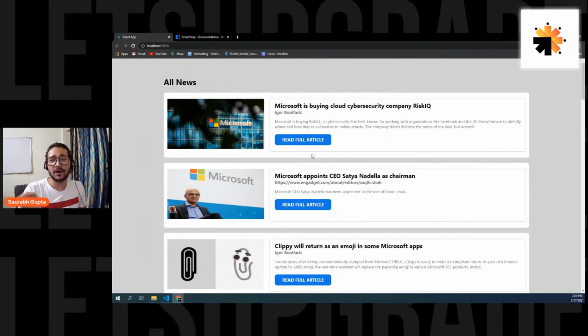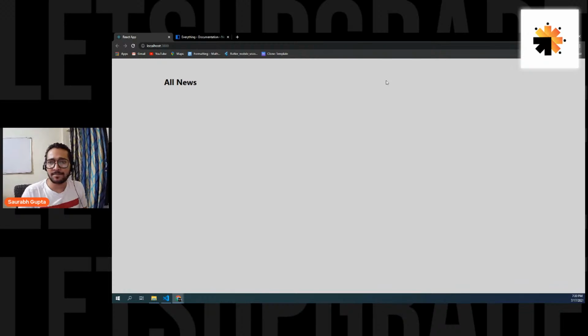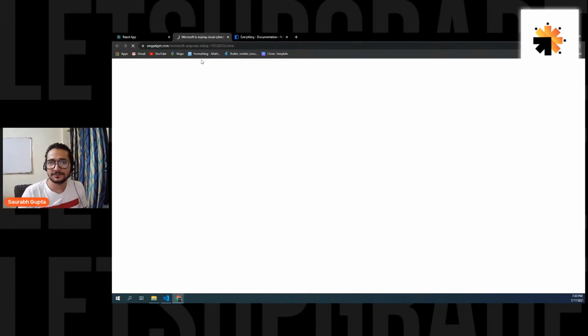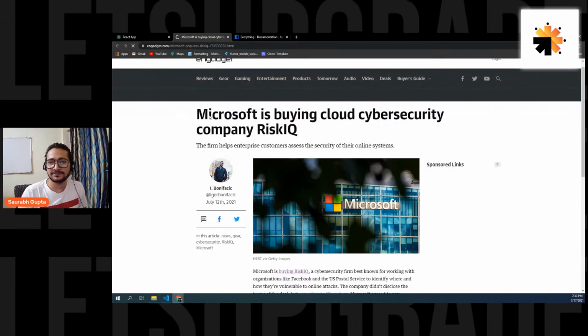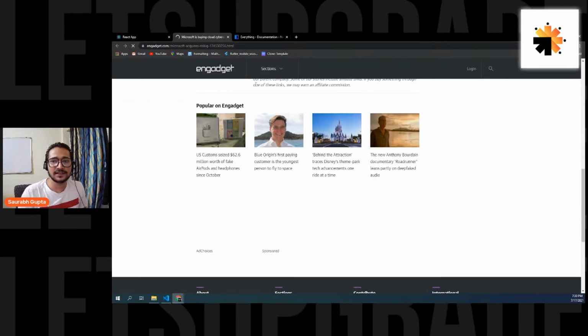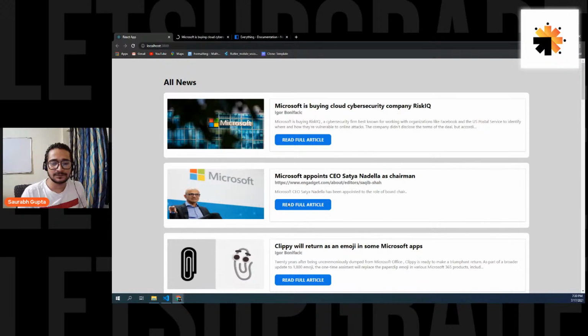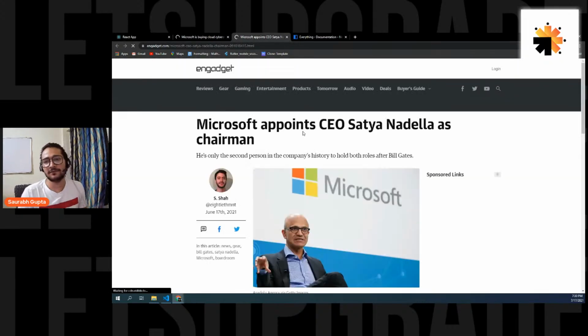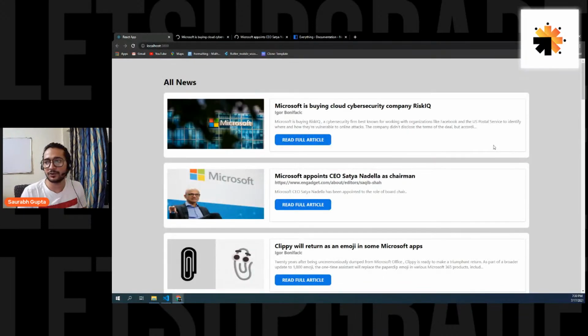Now you can also give it a hover effect through the button. It's totally fine if you want to. Let's see, are we getting it? Click, and here we go. We get to the actual link. Guys, can you see it? Click. Here we go. Microsoft appoints CEO Satya Nadella. So whatever it is, we'll go to that particular link.